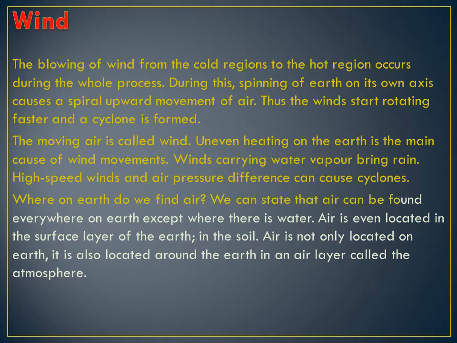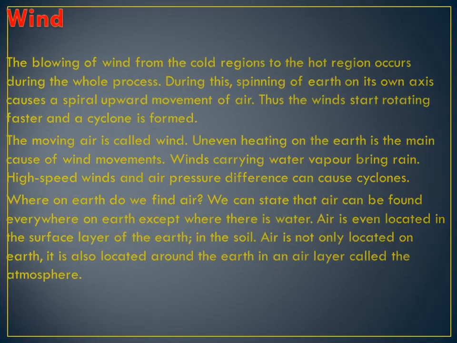Where on the earth do we find air? We can state that air can be found everywhere on the earth except where there is water. Air is even located in the surface of the earth, in the soil. Air is not only located on the earth, it is located even around the earth. What is that? My atmosphere. Understood? Air around the earth, in that air layer, what is it? Its simple form, atmosphere. Got it? Atmosphere. Lithosphere, hydrosphere, you'll have studied in small classes, in the second, third. Atmosphere. So, air around the earth.